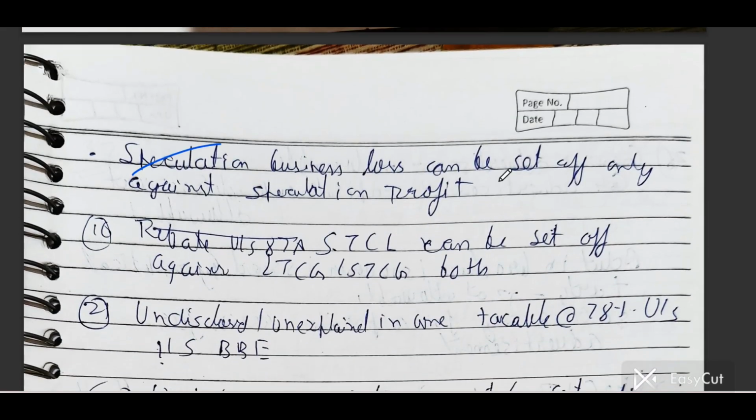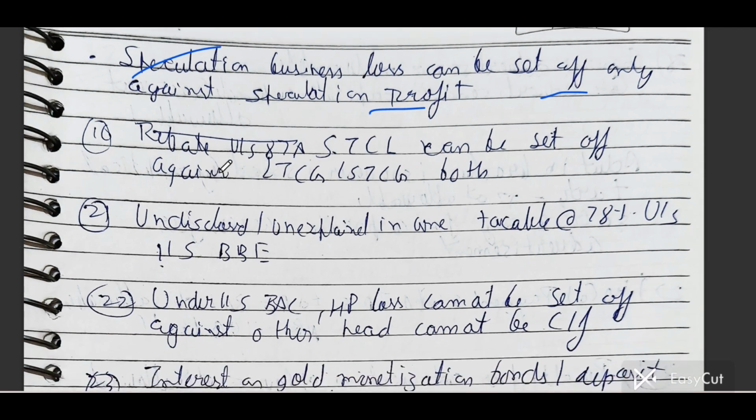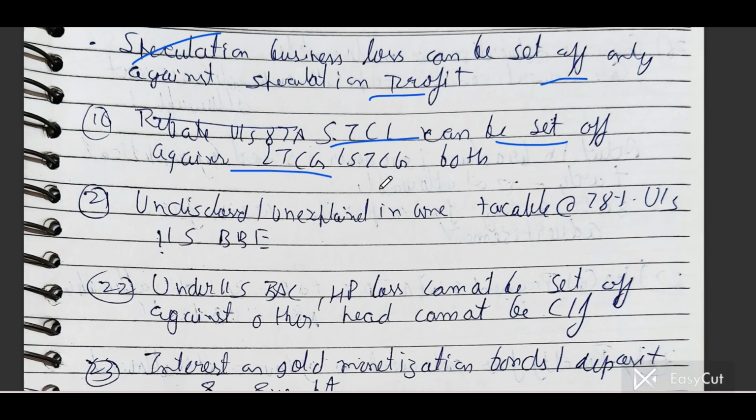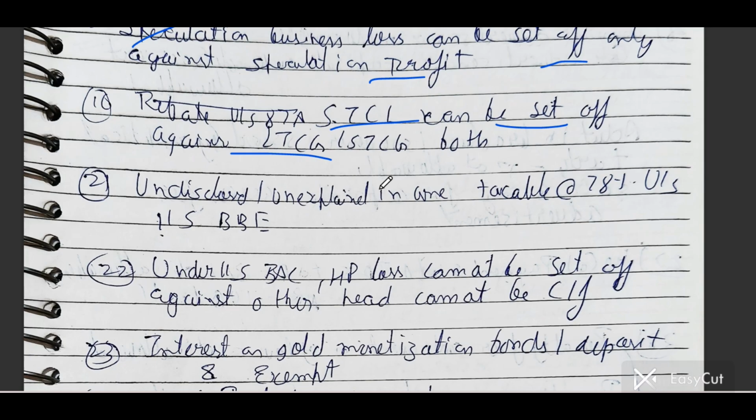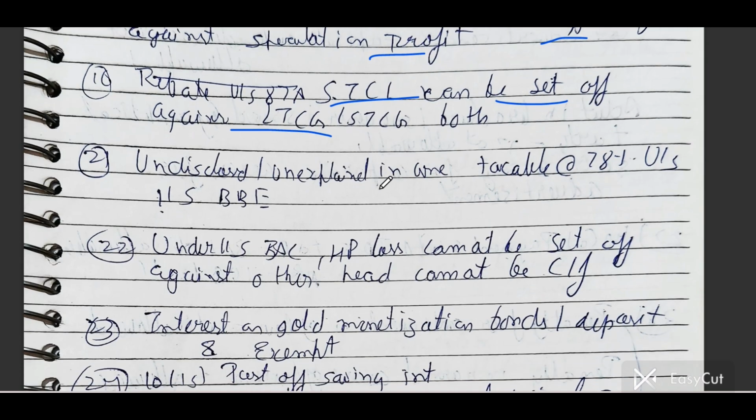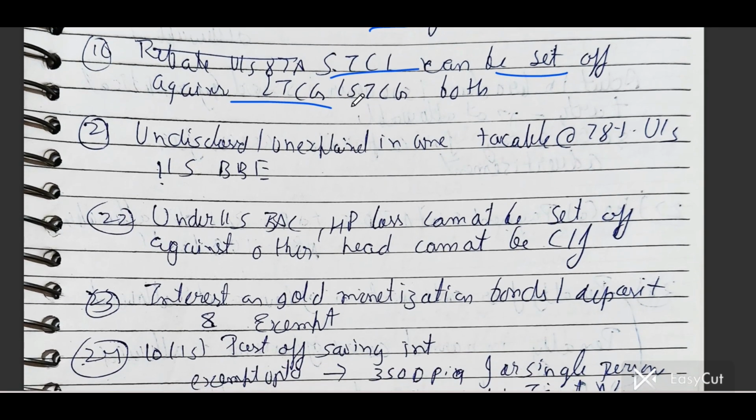Okay, speculation business loss can be set off only with speculation profit. Short-term capital loss can be set off with short-term capital gain and long-term capital gain. But if it is long-term capital loss, then it shall not be set off with short-term capital gain. Then this is not allowable.